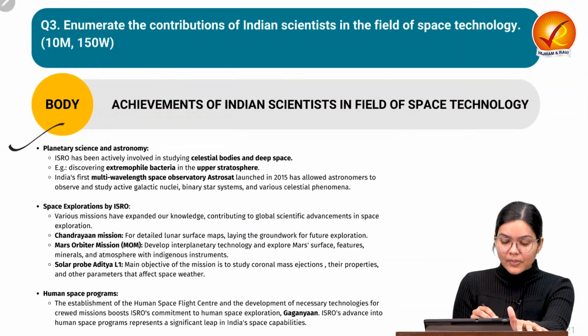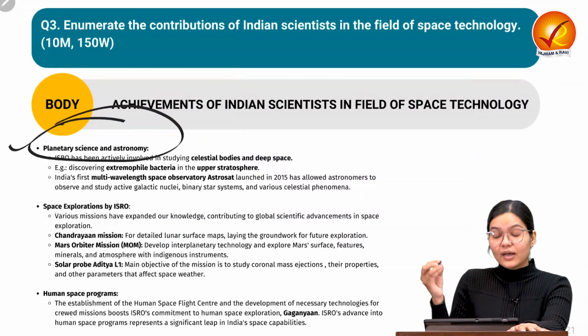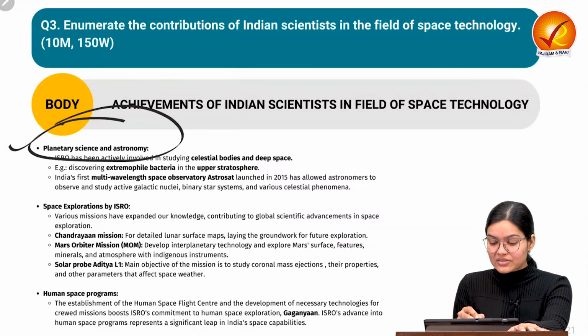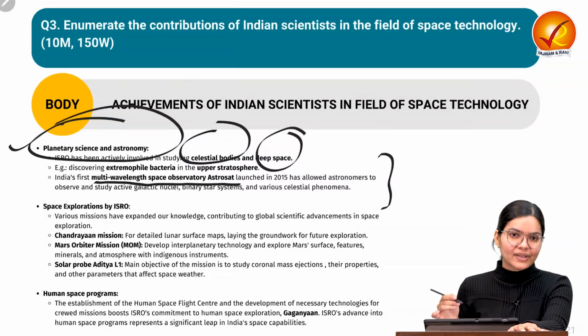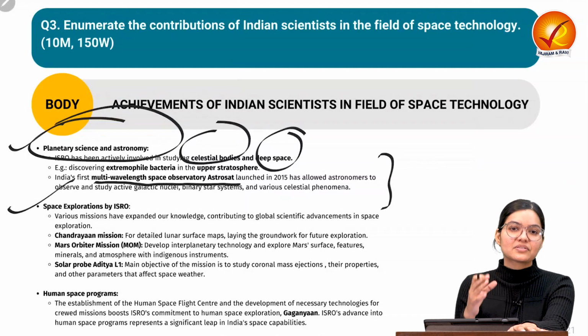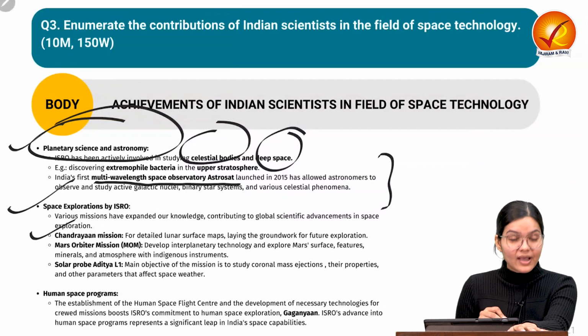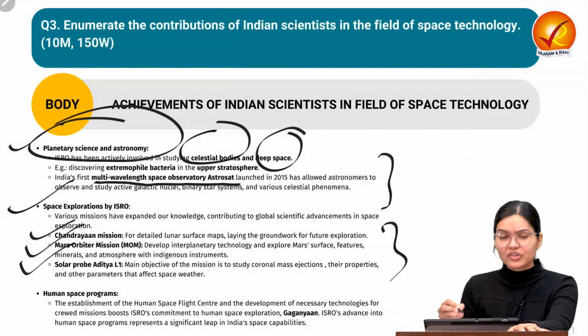Then we can write down about planetary science and astronomy. We are trying to explore space science, the celestial bodies available in space, and deep space missions are also there. For example, the multi-wavelength space observatory AstroSat is there to observe different kinds of phenomena happening in space. Space exploration missions are also there. Different missions related to ISRO, such as Chandrayaan, the Mars Orbiter Mission MOM, or the solar probe Aditya L1, through which we are trying to explore different bodies.